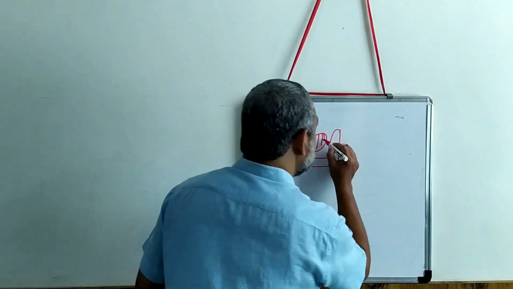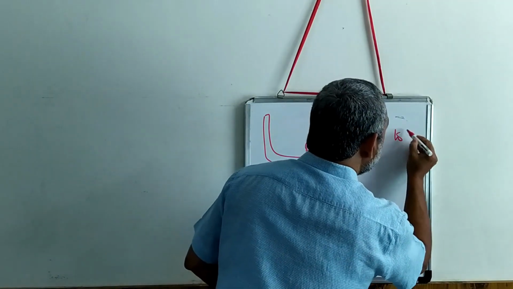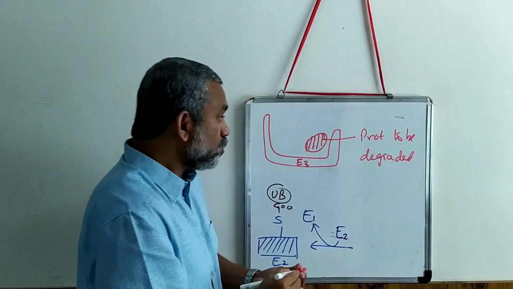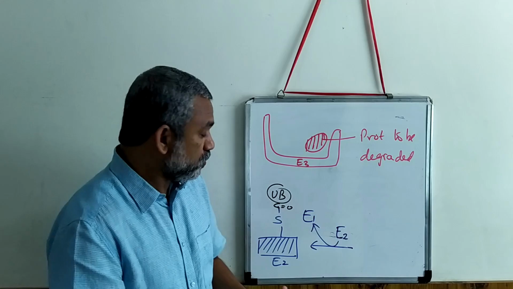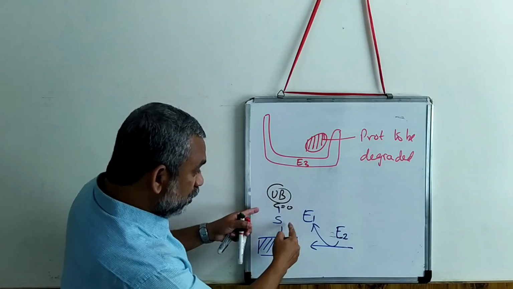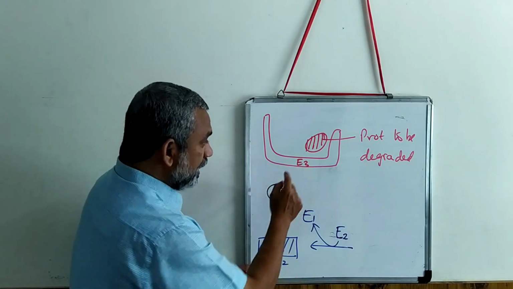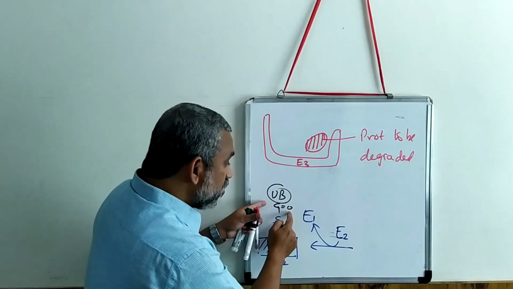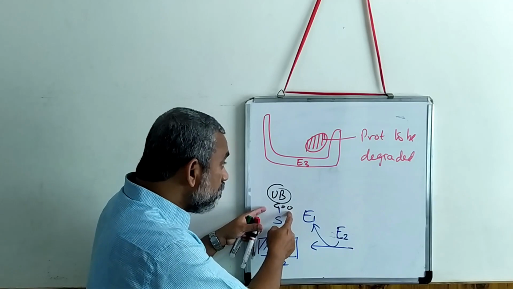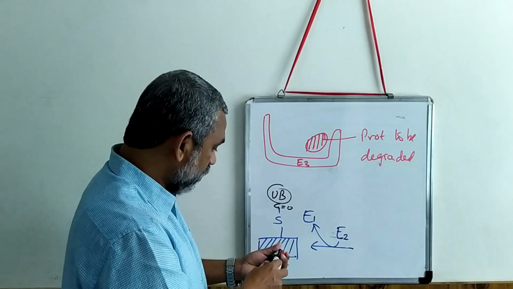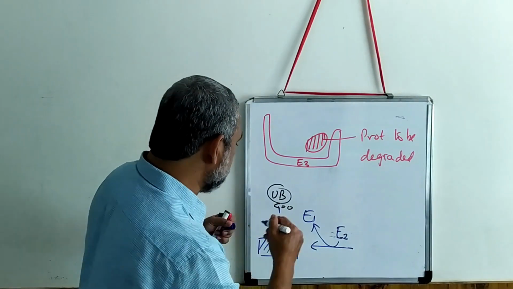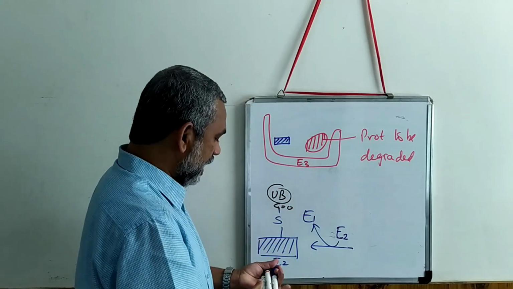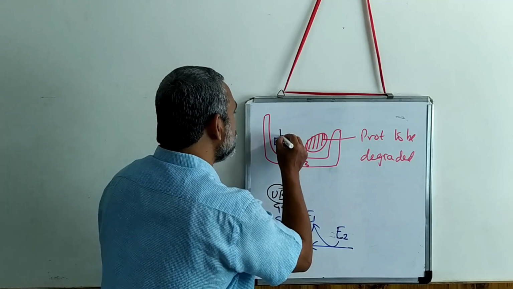So we'll write protein to be degraded. Now what is the function of E3? This E3 will help not only in identifying the protein, it will transfer this ubiquitin molecule. So let us draw this E2 here. This is E2 attached to the ubiquitin molecule.